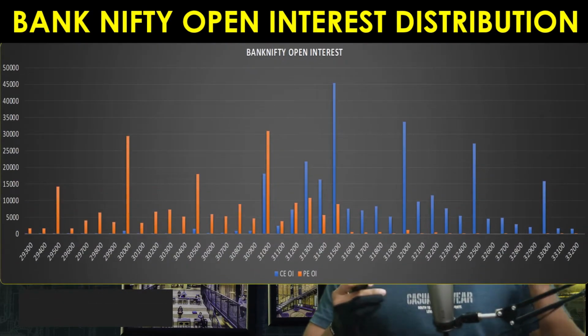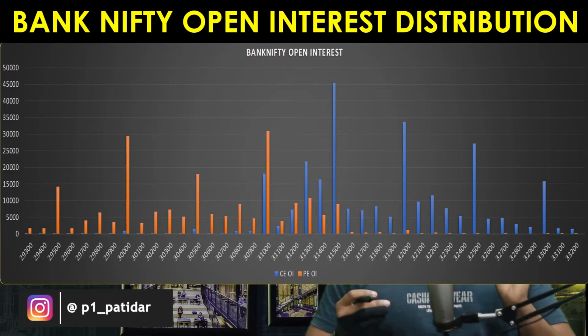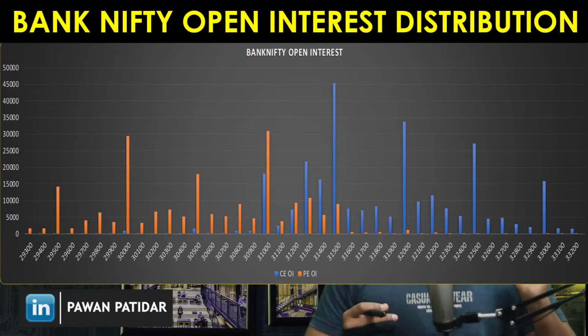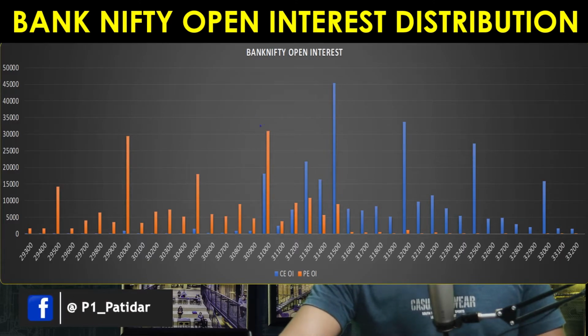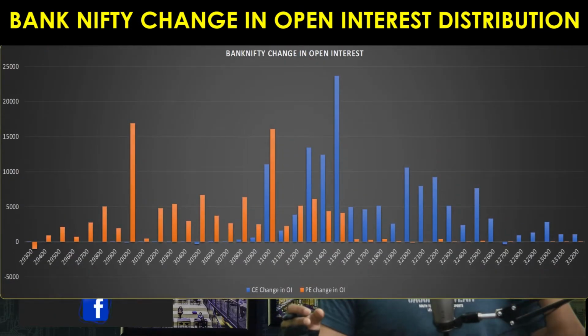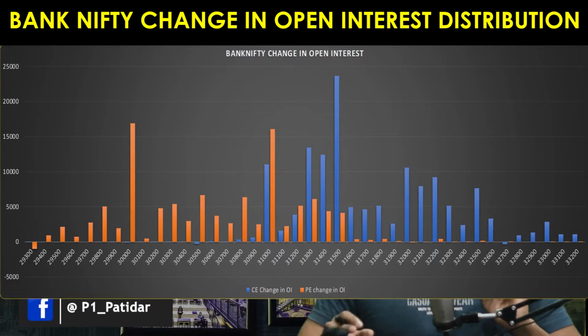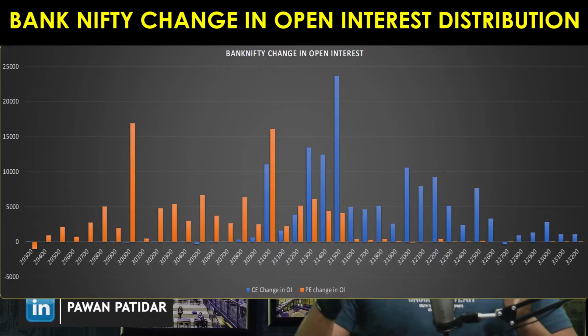Now let's do the analysis of open interest distribution of Banknifty. If you see here, then support is at 31,000 and resistance is at 31,500. But if you see the open interest at the 31,000 support and the 30,000 support, there is not much difference. So it might be possible that this support will go further down. Now let's move to the next and do the change in open interest distribution analysis of Banknifty. If you see here, support is at 30,000 and resistance is at 31,500.